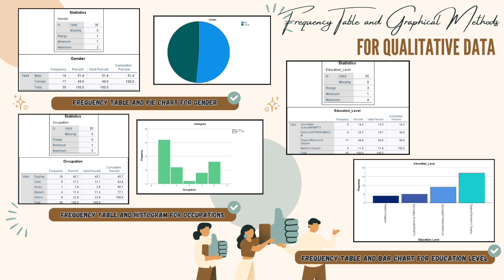Next, for occupation, teachers have the highest usage at 45.7%, frequency 16. Other occupations are the second highest, 22.9%, frequency 8. Clerks make 17.1%, frequency 6. Students account for 11.4%, frequency 4. Nurses have the lowest usage, 2.9%, frequency 1.